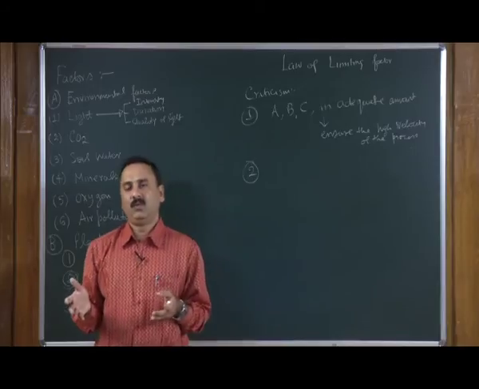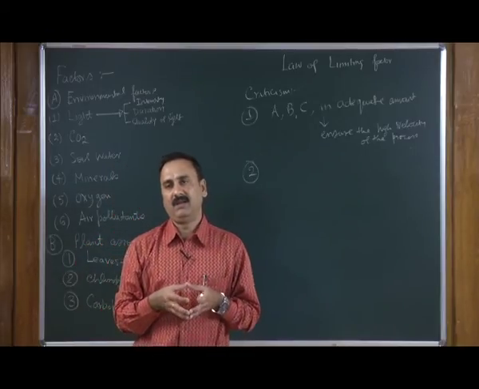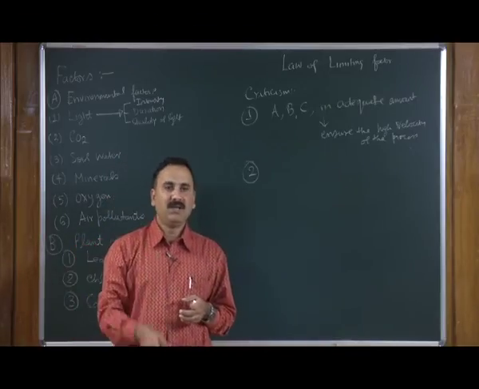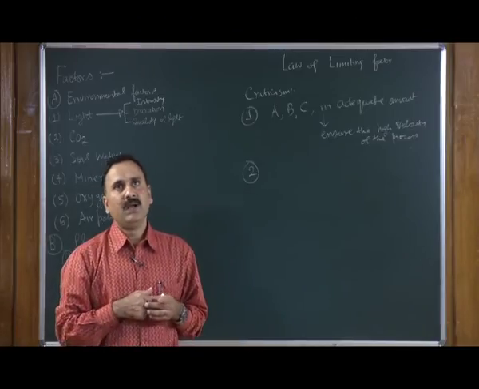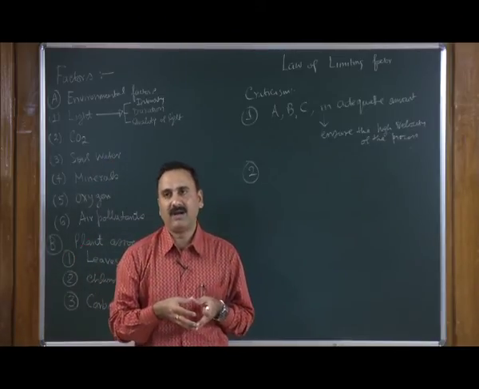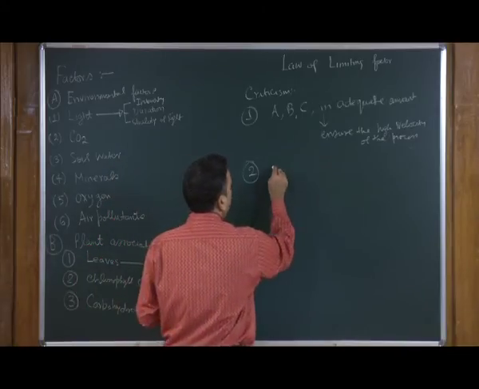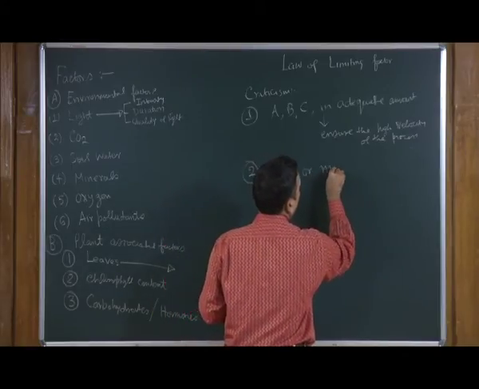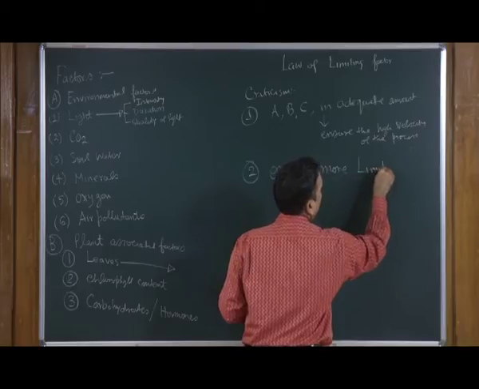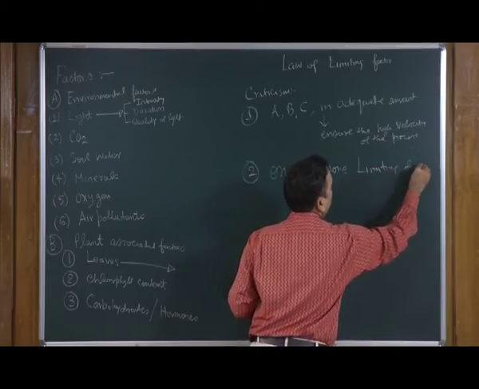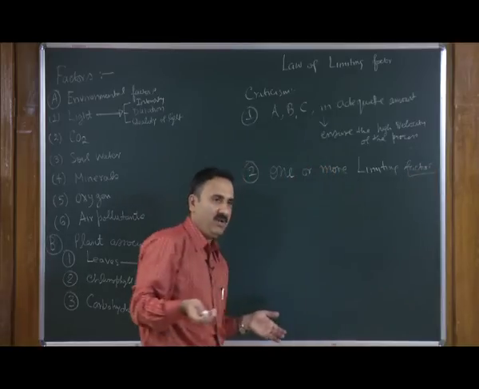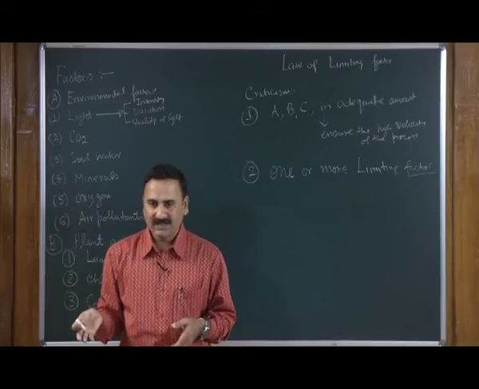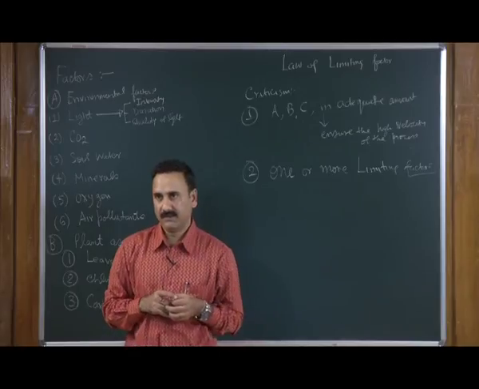See, what Professor Blackman said was that it is only one factor which is going to be limiting, but in many cases when a biological process is going on, it happens that one or more limiting factors are present. That is very much contradictory to the law of limiting factors. For example, light as well as carbon dioxide can both be limiting factors. In that case photosynthesis will be severely affected by both factors.